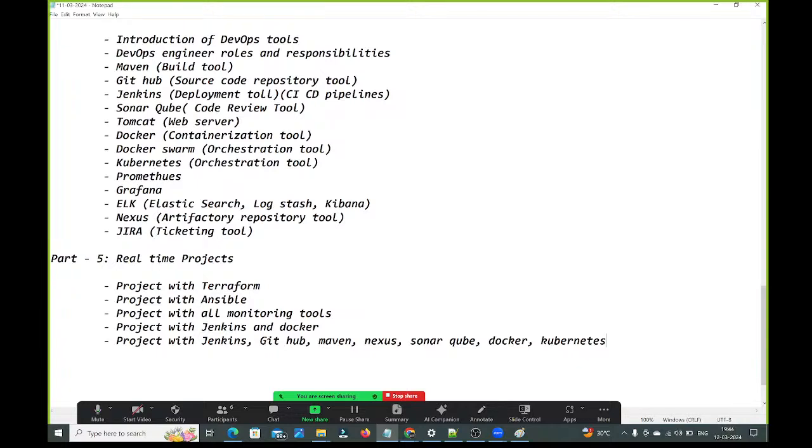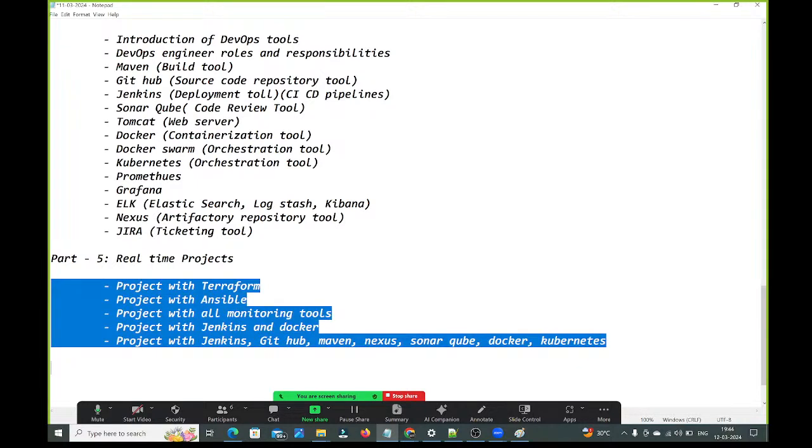See, guys, in total we are going to learn 5 real-time projects. You can keep all these projects in your resume. Don't forget to keep the first project, Terraform. Why? Because nowadays companies are expecting Terraform, it is mandatory, guys. Some companies are recruiting people who know only Terraform also. If you keep this Terraform project in your resume, your profile will quickly get shortlisted. That's why don't forget to keep the Terraform project in your resume.